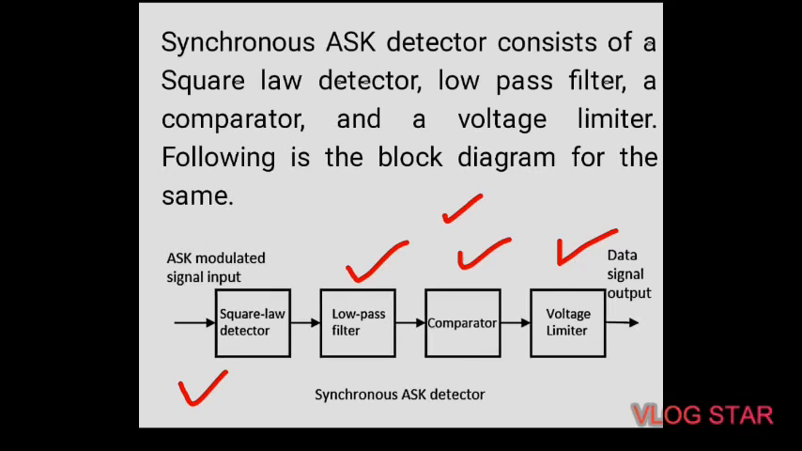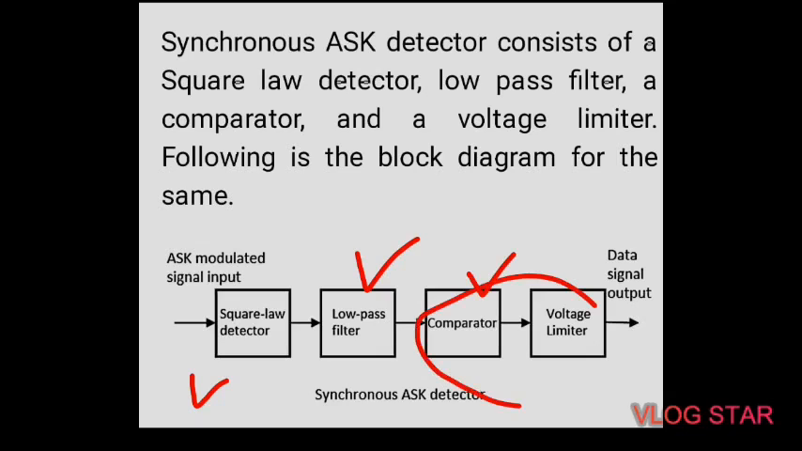Here the ASK modulated input signal is given to this square law detector, and this square law detector is one whose output voltage is proportional to the square of the amplitude modulated input voltage. After that it is given to this low pass filter. This low pass filter minimizes the higher frequencies, and the comparator and the voltage limiter help to get the clean digital output. So at the end we will again get the clean digital output at the receiver side. So this is the synchronous ASK demodulator.